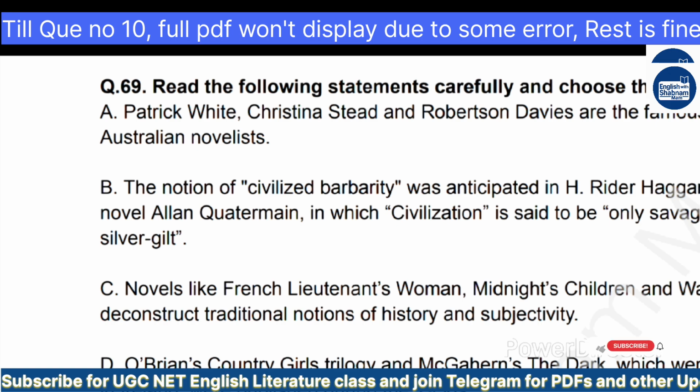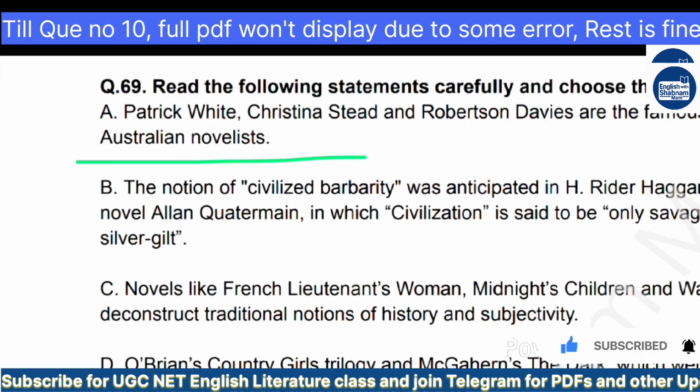In this statement question also you have to find the correct one. There is no elimination, but they are asking to choose the correct one. And in this, whether they have focused on one writer in the statement, or whether they have mixed world literature writers, statements, theories, terms. So what are the statements saying? A: Patrick White, Christina Stead and Robertson Davies are the famous Australian novelists.